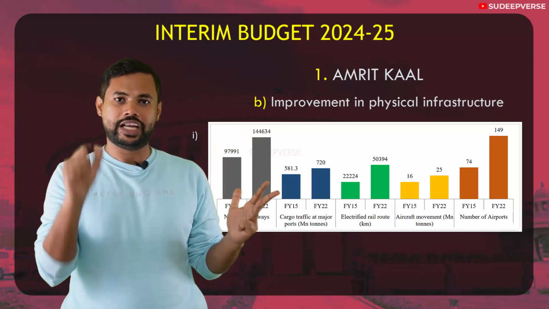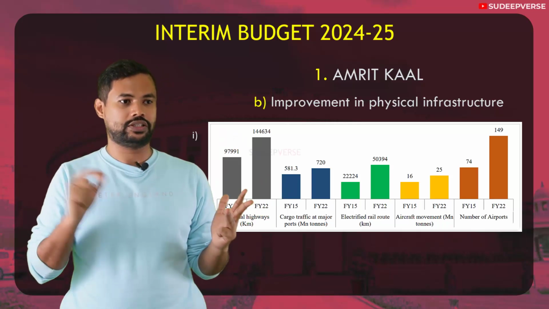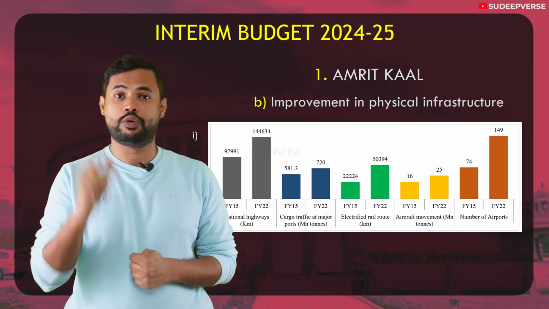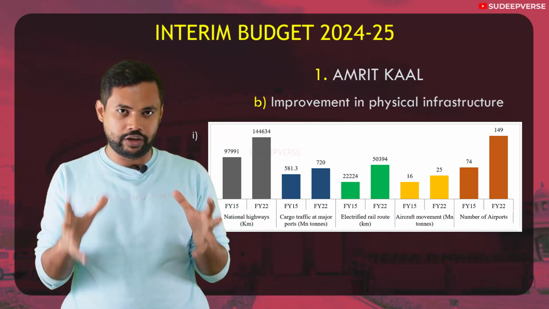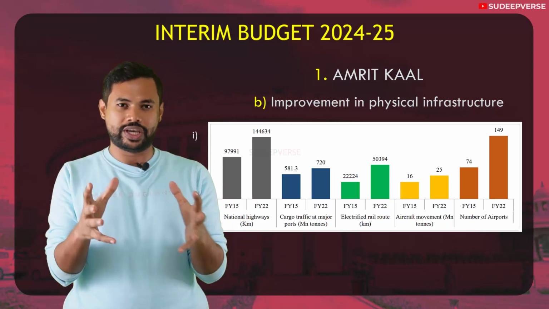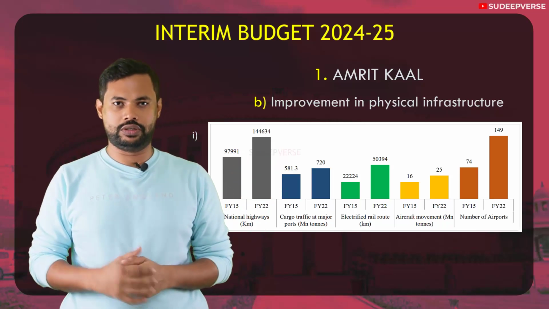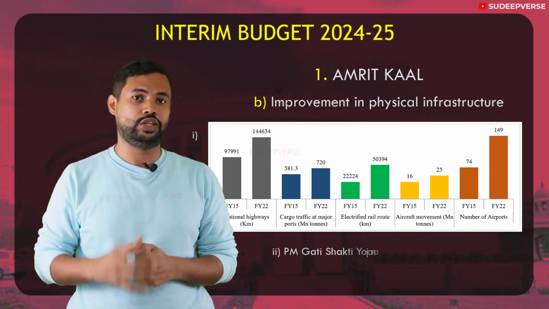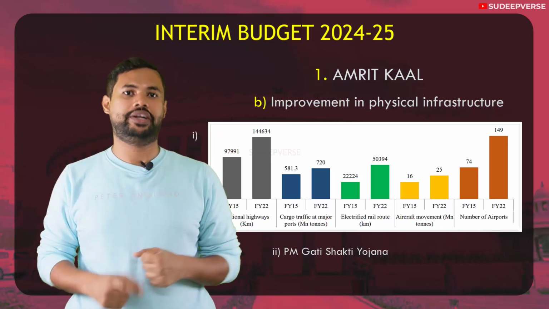The next is a 56% rise in aircraft movement in the last 7 years. And the next is a 101% rise in the number of airports in the last 7 years. This is between fiscal year 15 to fiscal year 22. So as you can see, on the front of physical infrastructure, there has been rapid progress within India. Along with this, the PM Nari Shakti Yojana is standing strong, and this has again been highlighted in the interim budget.